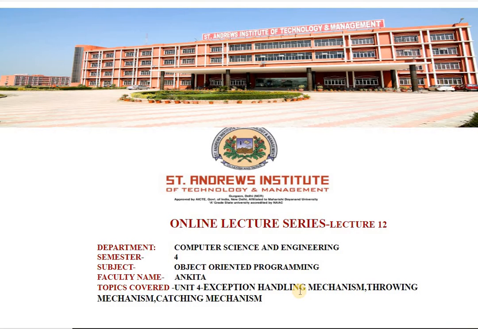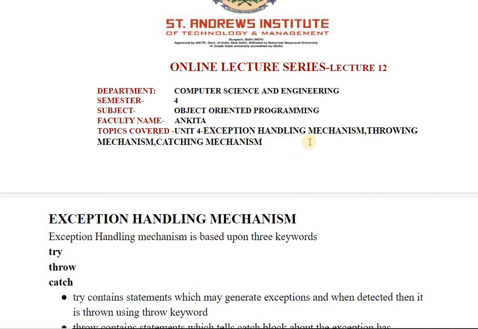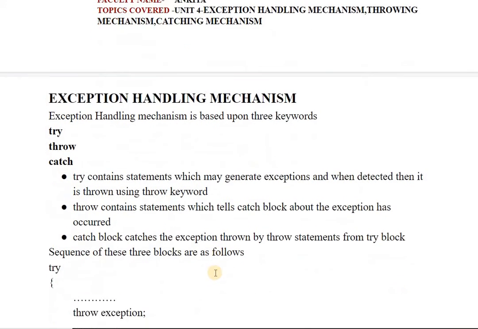In the previous video we studied basic concepts of exception handling. We saw how the try, catch and throw keywords help to handle exceptions, and the flow of control which is transferred from try to throw. First of all, throw gives the control to catch, where the exception is actually handled. So in this video we will see the exception handling mechanism again, the throwing mechanism and the catching mechanism separately, with the help of examples.